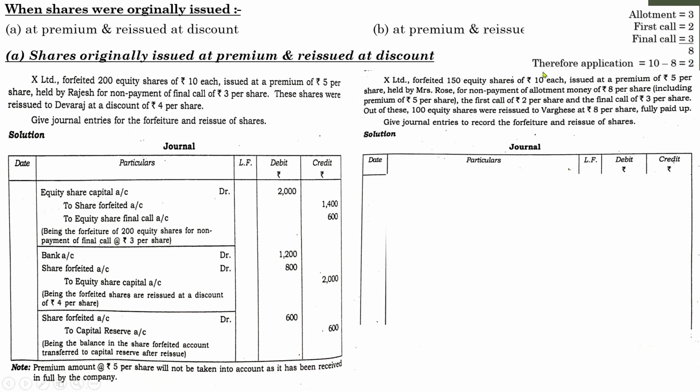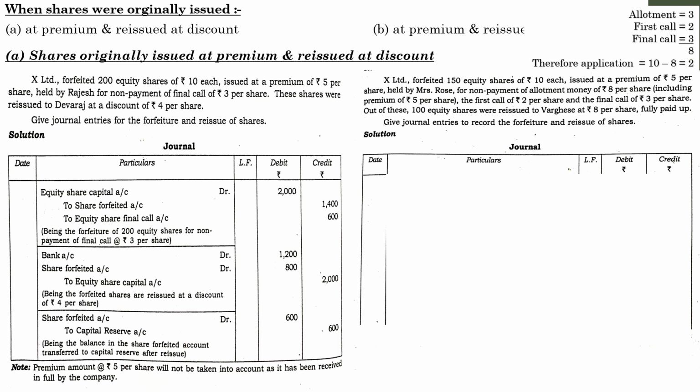So, the total value of one share is 10, out of which the value of allotment is 3, because it is mentioned that allotment is 8, where rupees 5 is the premium. So we can assume that the allotment value will be 3. First call is rupees 2 and final call rupees 3. If you add these values, you will get 8. What is the price of a share? That is rupees 10. So 10 minus 8, you will get 2. So the value of application is rupees 2.